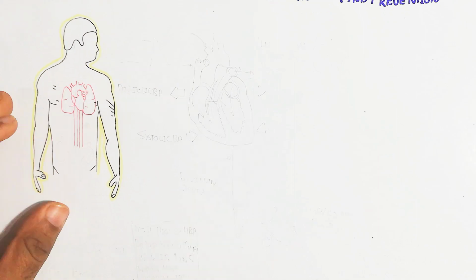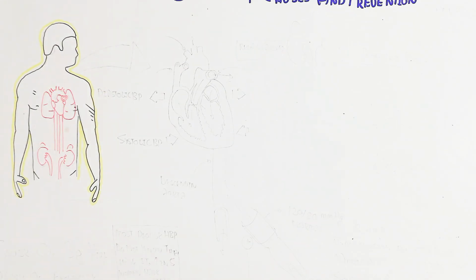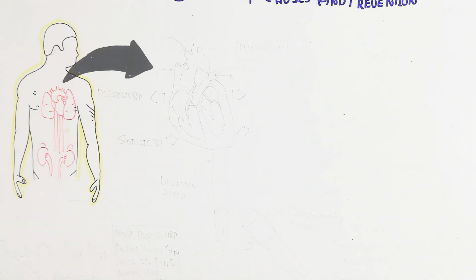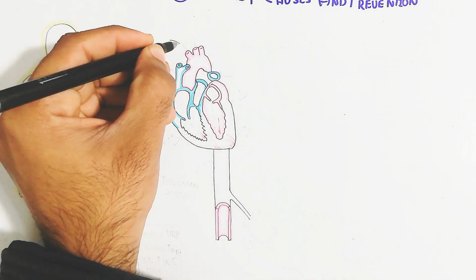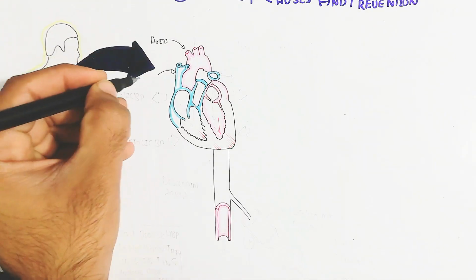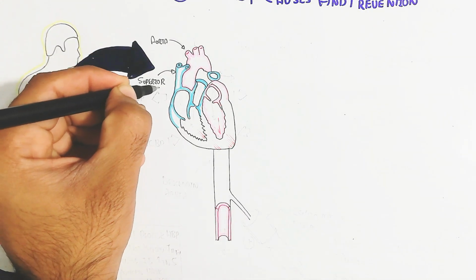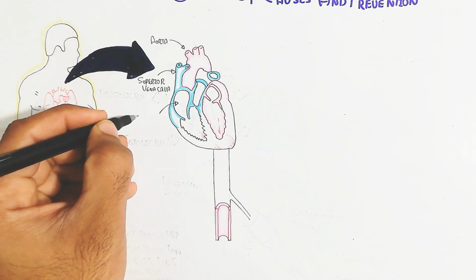So this is the person containing the blood circulatory system, lungs, the heart, descending aorta and inferior vena cava. So this is the heart. Let's begin to understand the parts of the heart as an anatomical aspect. This is the aorta and superior vena cava. Descending, I am not drawing.